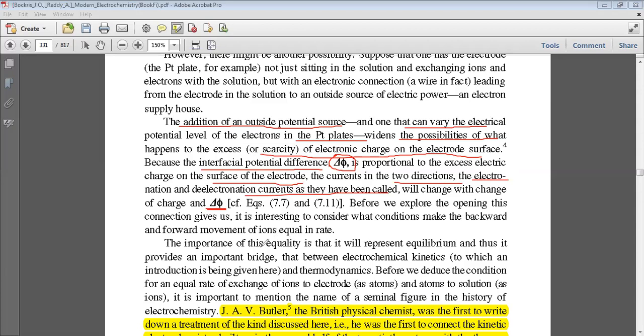So the importance of this equality is that it will represent equilibrium, and thus it provides an important link between electrochemical kinetics, to which an introduction is being given here, and thermodynamics. Before we deduce the condition for an equal rate of exchange of ions to electrode atoms, it is important to mention the names of a few seminal figures in the history of this electrochemistry. There were actually these scientists. They gave some equations.